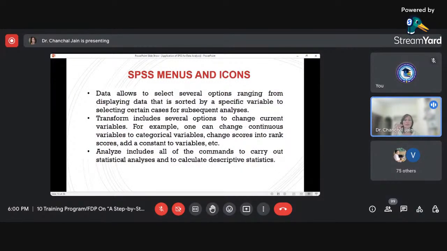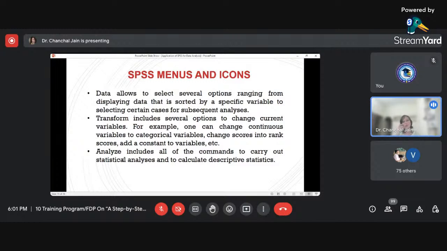Talking about the data menu, it allows us to select several options, ranging from displaying the data sorted by a specific variable to selecting certain cases for subsequent analysis. It is a little technical, so I'll try to make it easier for you to understand. The data menu provides a range of options.